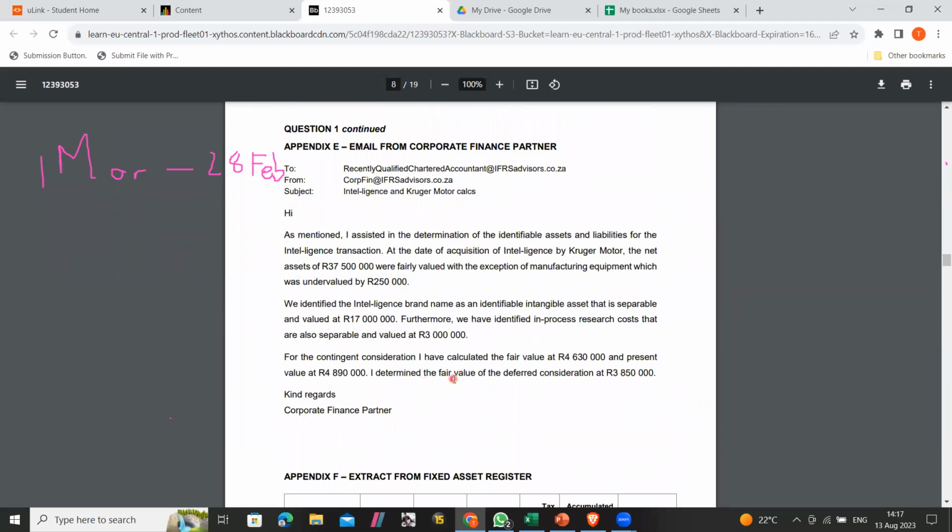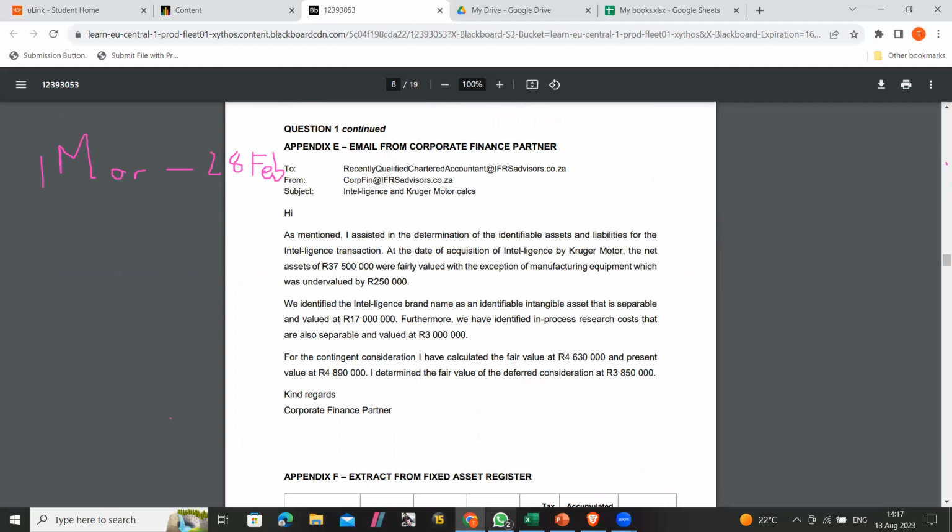Okay, so here are the fair values. For the contingent consideration, here's the fair value, not the present value. And then the deferred consideration, here's the fair value. But for deferred consideration, the fair value could also be the present value because it's just taking the time value of money into account.